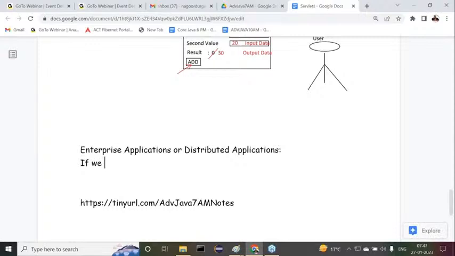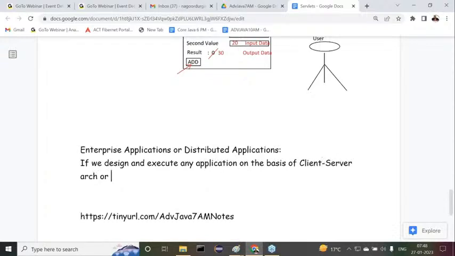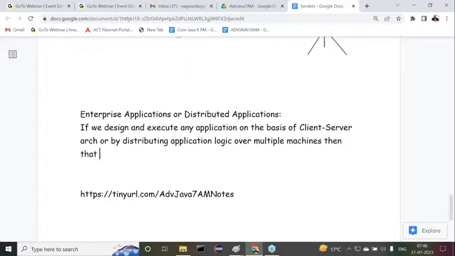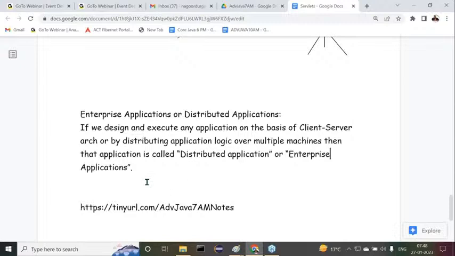If you design and execute any application without using client server architecture, or without distributing application logic over multiple machines, then that application is called a standalone application. Similarly, if we design and execute any application on the basis of client server architecture, or by distributing application logic over multiple machines, then that application is called a distributed application, or we may call it an enterprise application.